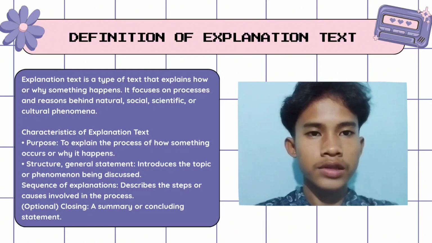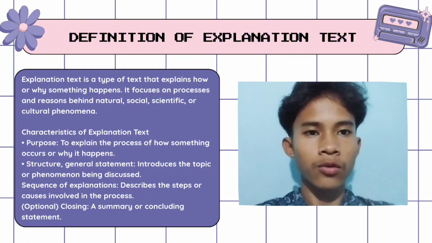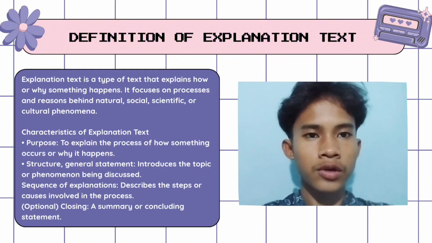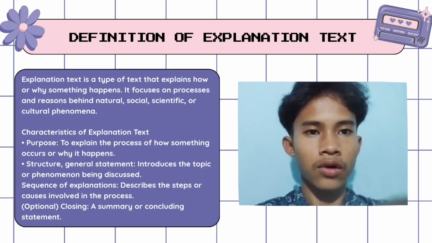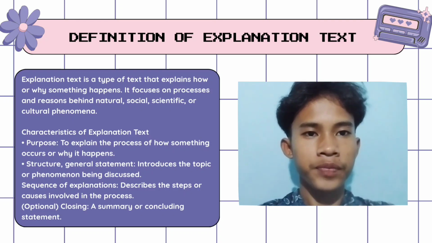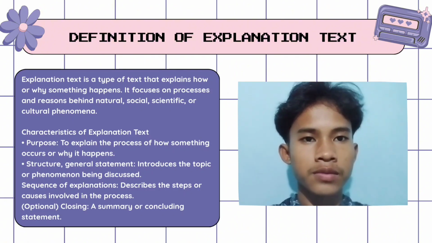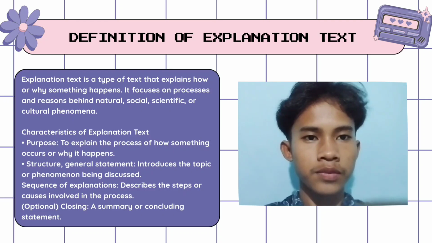I will give it to Alvinza to give you a presentation about the definition of explanation text. Alvinza, it's your turn. Explanation text is a type of text that explains how or why something happens. It focuses on process and reasons behind natural, social, scientific, or cultural phenomena.